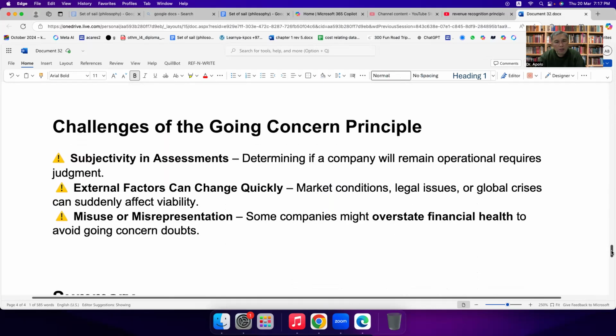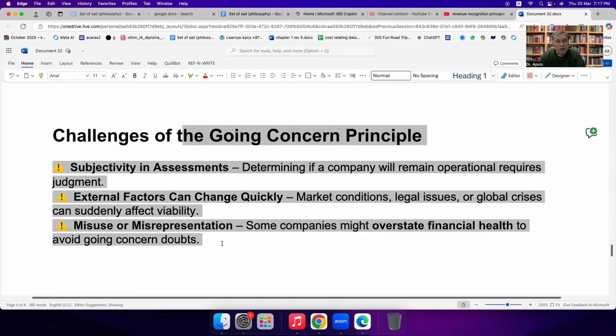Okay, so the problem here is subjectivity in assessment. Determining whether a company will remain in operation requires judgment, which is subjective, not objective. That means this is changeable. Another is that external factors can change quickly. Market conditions, legal issues, global crisis can suddenly affect everyone. Misuse or misrepresentation: some companies might overstate financial health to avoid going concern problems. So these are the problems.